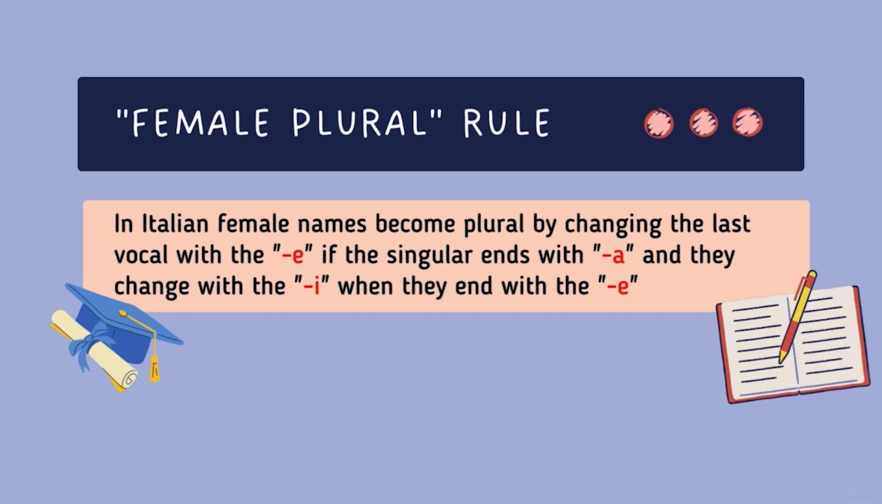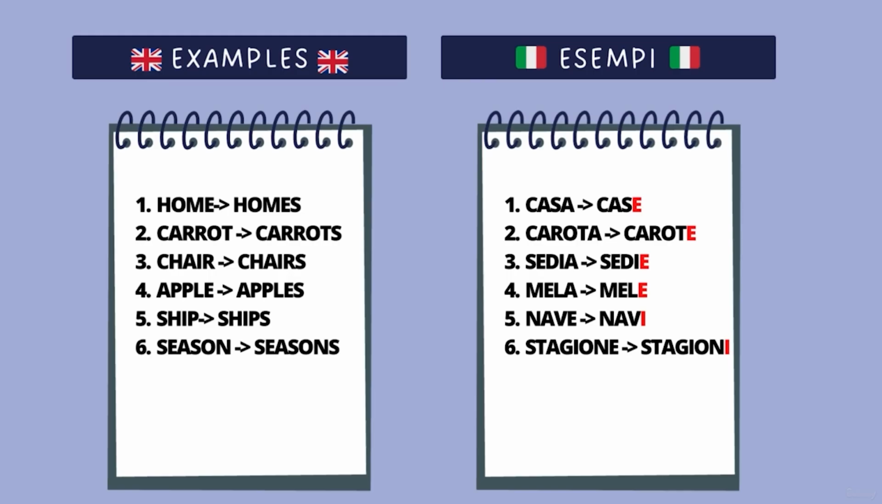Let's see some examples, because I think it can be a bit tricky just by reading the rule. Home, homes, which in Italian is casa, and the plural is case. Do you see the A is changed to the E? Carrot or carrots in Italian is carota, and the plural is carote. Chairs, sedia, the plural is sedie. Apple and apples in Italian are mela, the plural is mele.